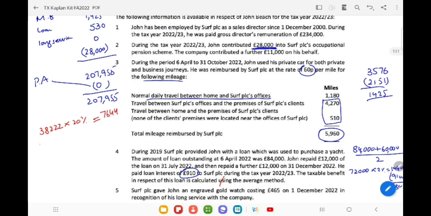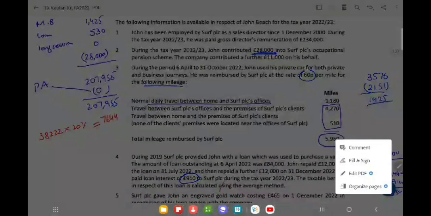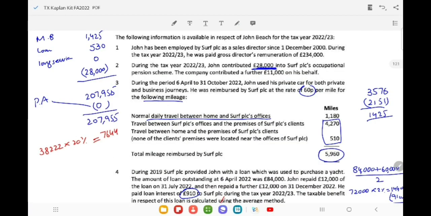Then the next 1,12,300, which means that our higher rate band will also extend by this 522. So next 1,12,300. Why so?